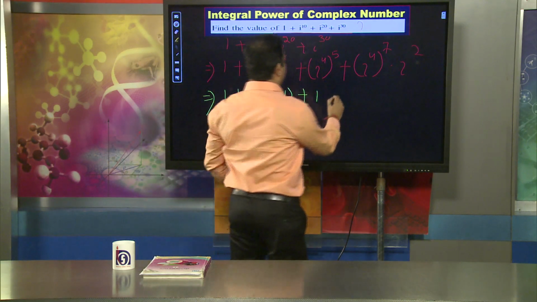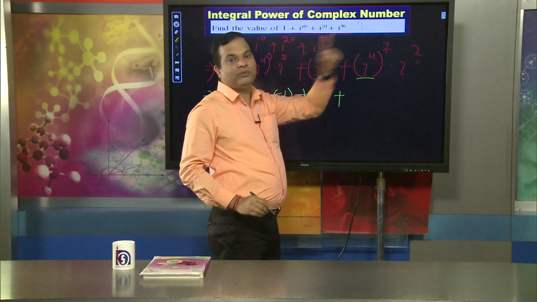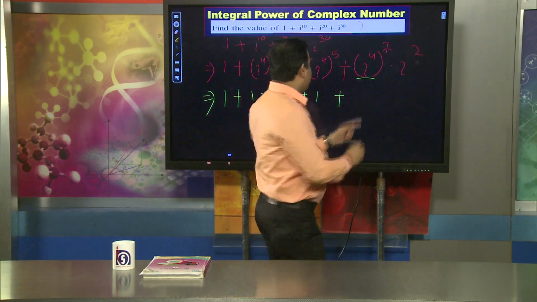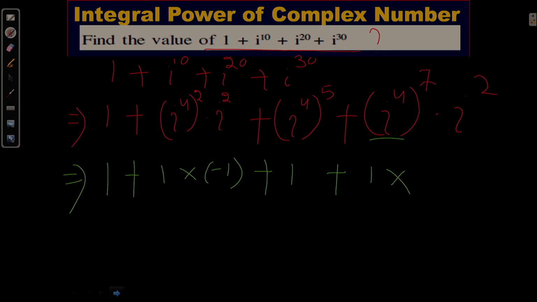So, i raised to the power 4, 1 raised to the power 7 is again 1, I can write 1 multiplied with i squared, whose value is minus 1. So, I can write 1 minus 1 plus 1 minus 1.